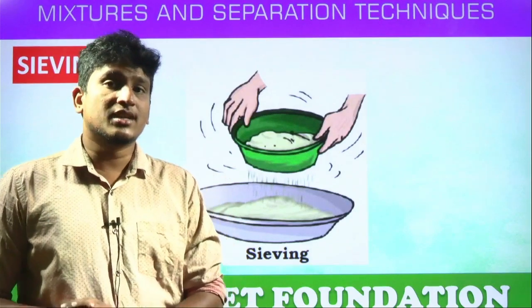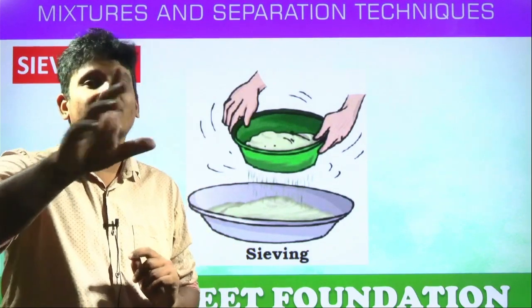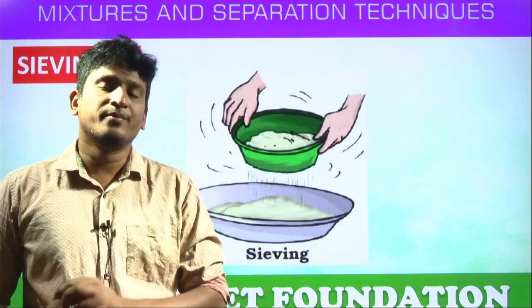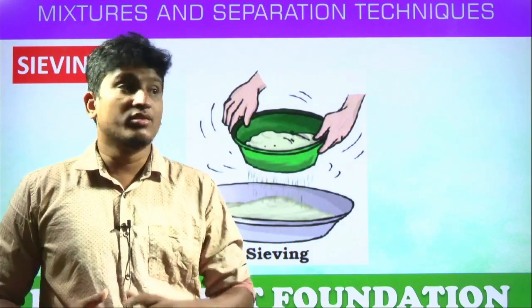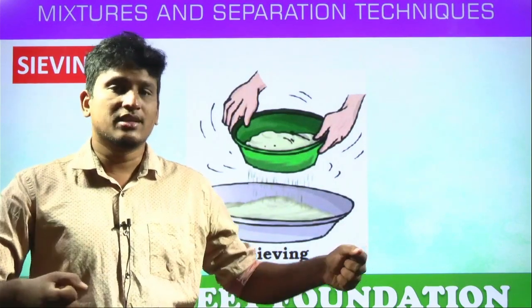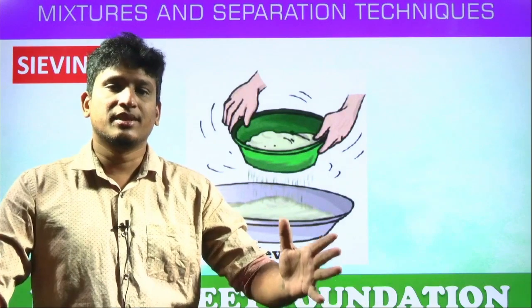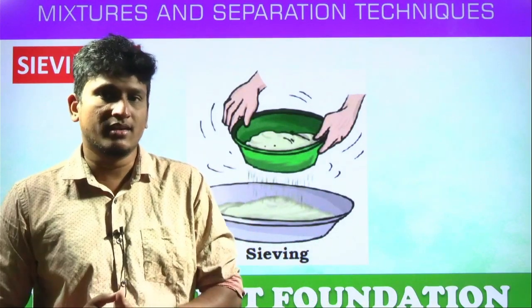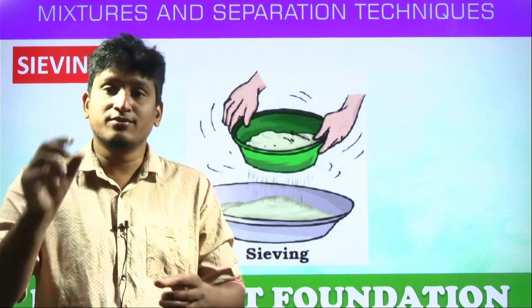When can we use this technique? Based on the size of the unwanted particles. This technique we can also see at construction sites. Have you seen this technique, students? They want to separate all the big stones from the sand. For construction they need sand, right? But that sand is a mixture with some big stones also.